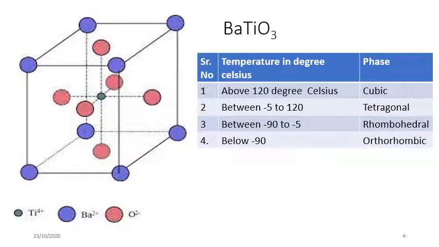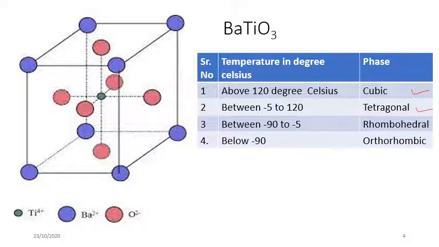Barium titanate, whose formula is BaTiO3, is an important material. It is the first well-known piezoelectric material and is extensively studied. It has a temperature-dependent structure. Above 120 degrees Celsius, it is cubic. Between -5 and 120 degrees Celsius, it is tetragonal. Between -90 and -5 degrees Celsius, it is rhombohedral, and below -90 degrees Celsius, it is orthorhombic. That is about barium titanate.